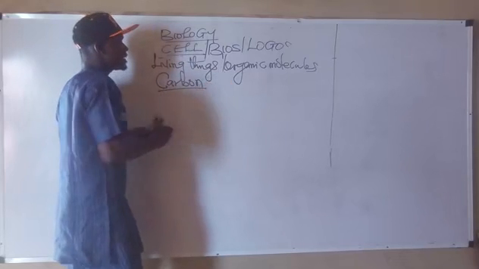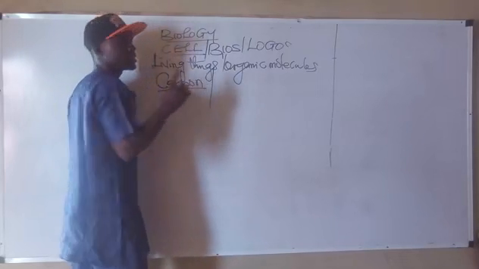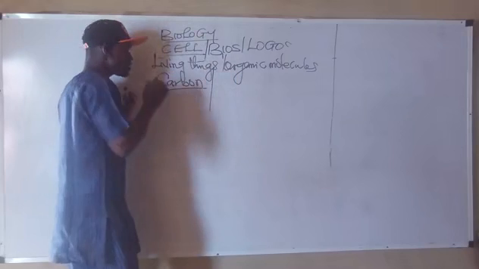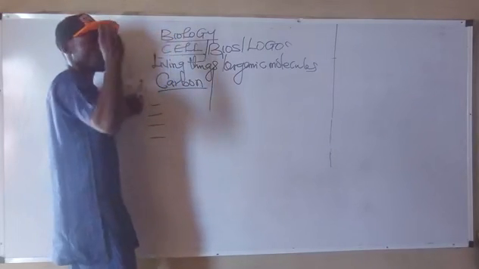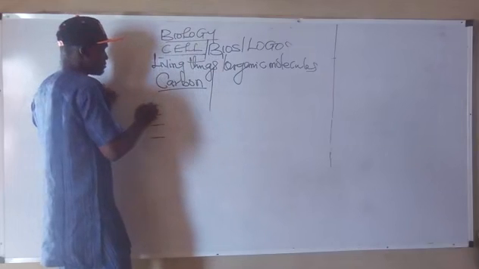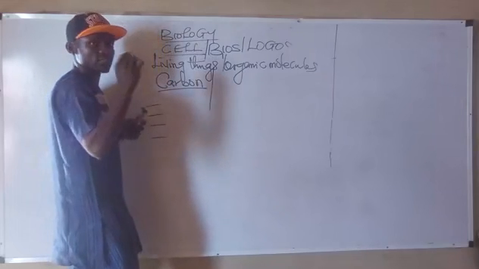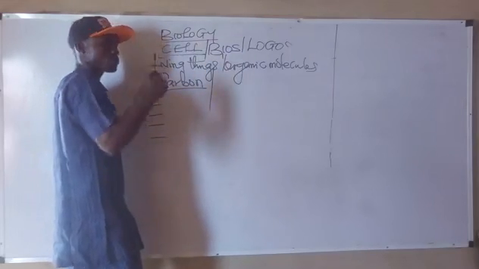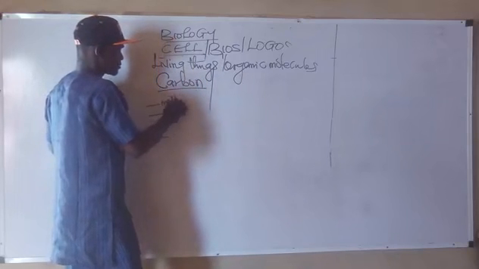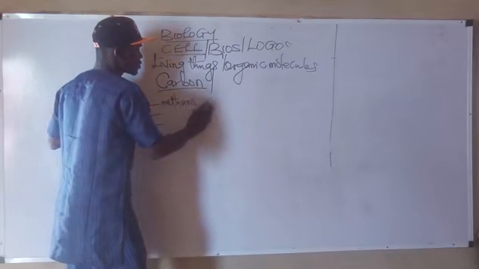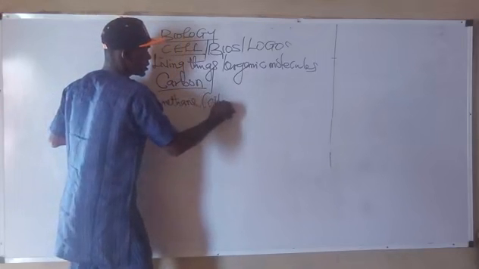Now please, the first living thing on earth was formed from four entities. They are methane, and methane is what? CH4.